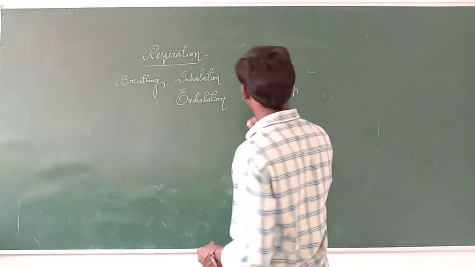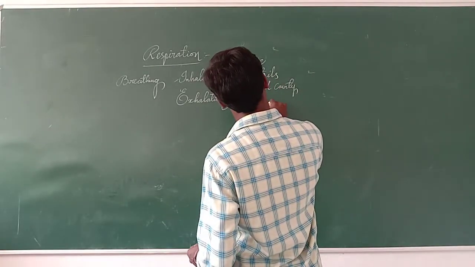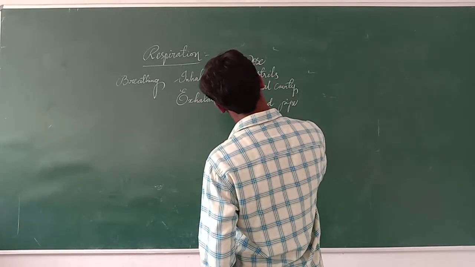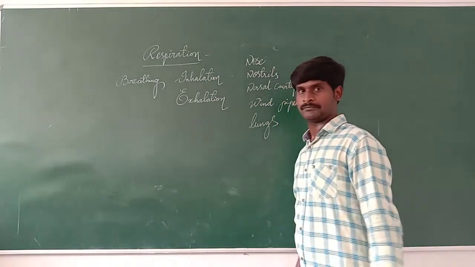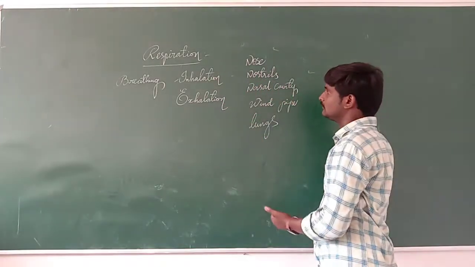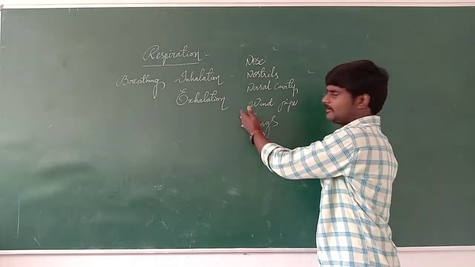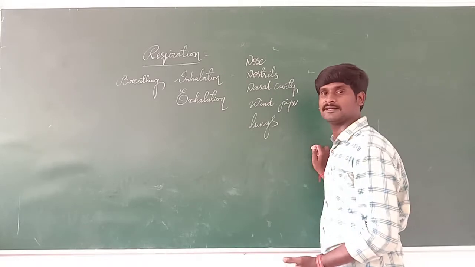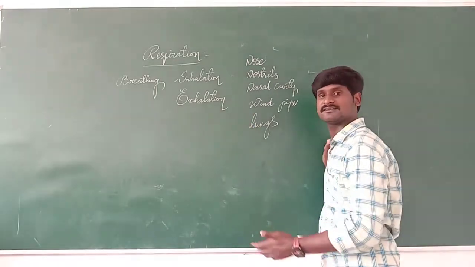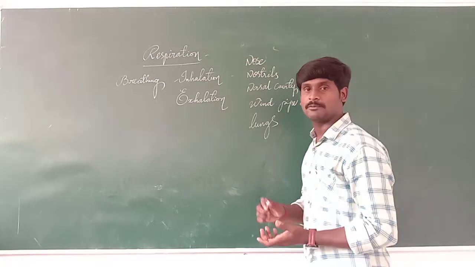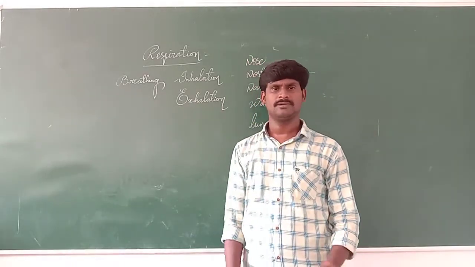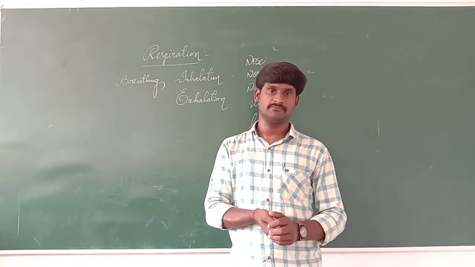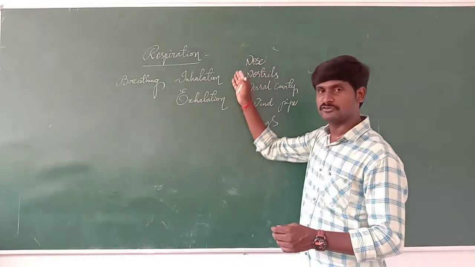Like in a windpipe, to understand you well, windpipe to lungs. There are some other parts also involved here. Nose, nostrils, nasal cavity, windpipe, and lungs. But I told you only some parts. If you go to a higher class, you can get more information about the parts. Some more parts are participating here, but now it's not needed. I'm just telling you the basics of the topic only.